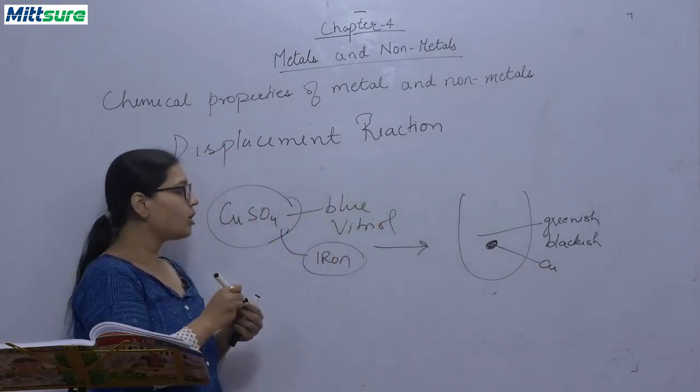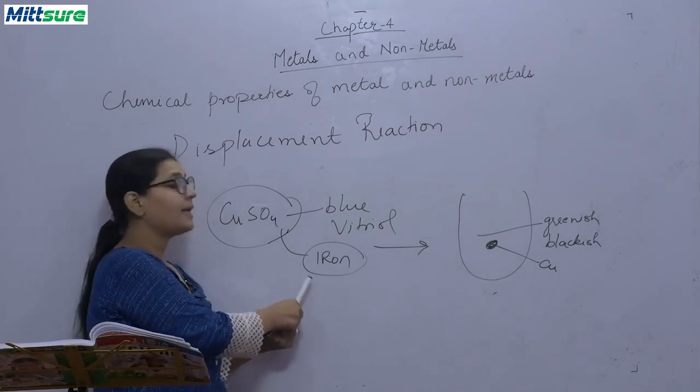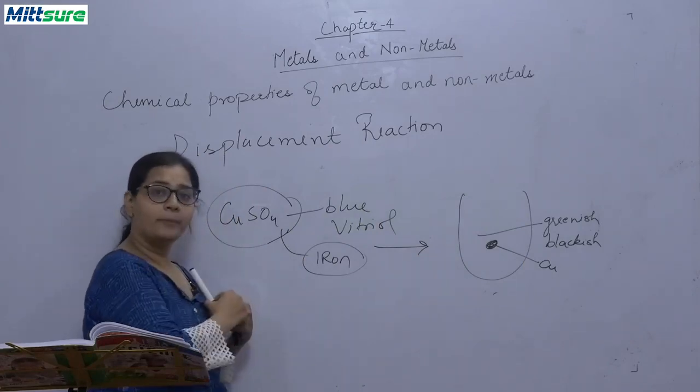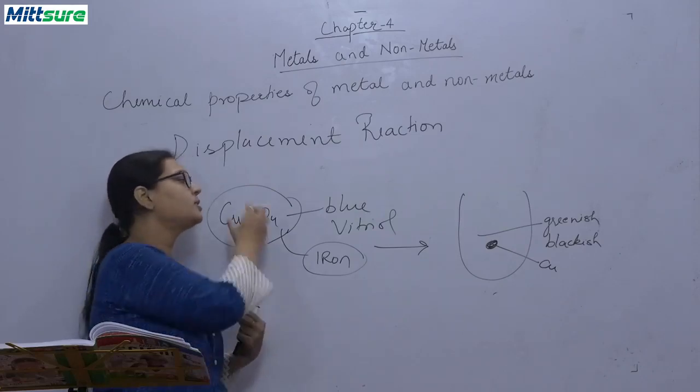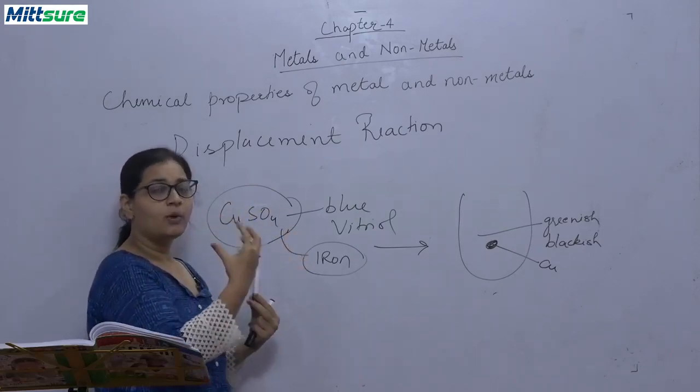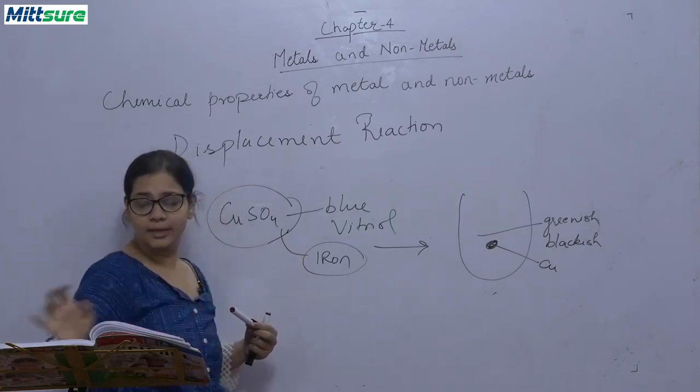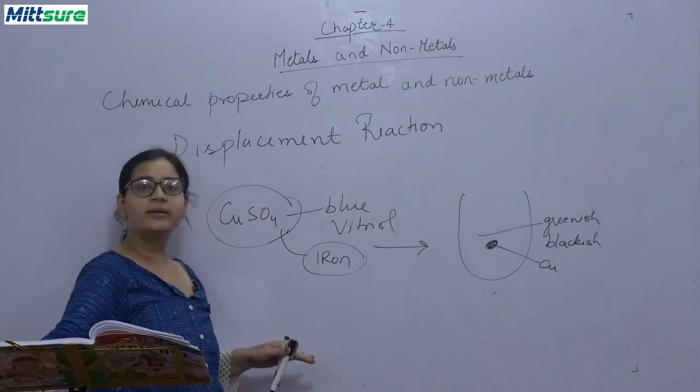So what will happen? Iron displaces, it will replace copper, and it will form iron sulfate, and this copper which is displaced, where will it deposit? It will deposit on the piece of iron that was there. Okay, so this is the reaction.